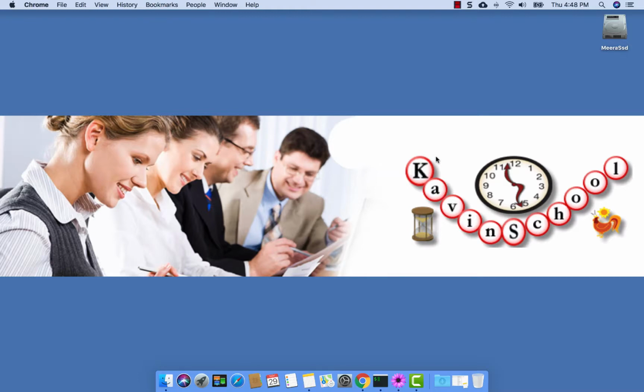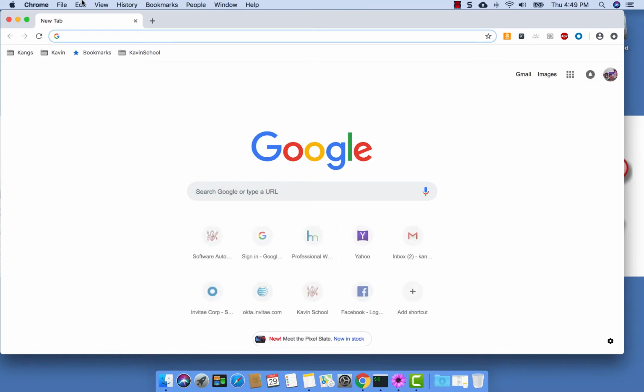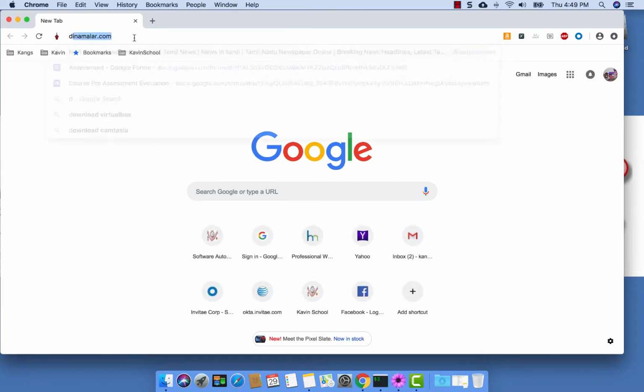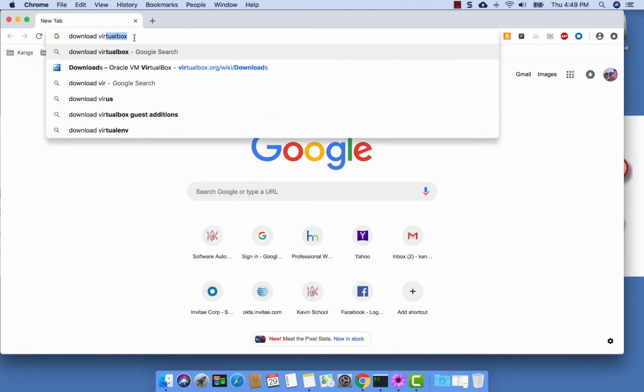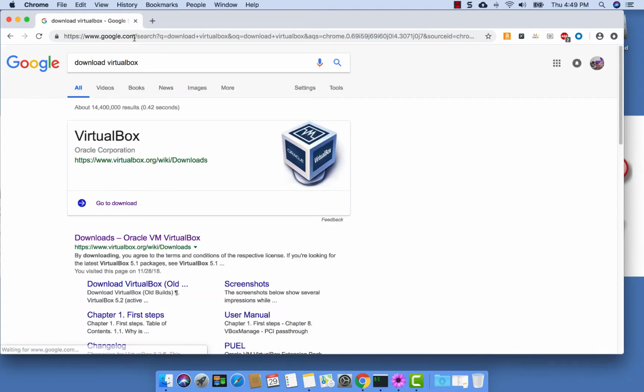I'm going to show you in Mac how to install VirtualBox. Just go to Google, search for download VirtualBox. You get this one.